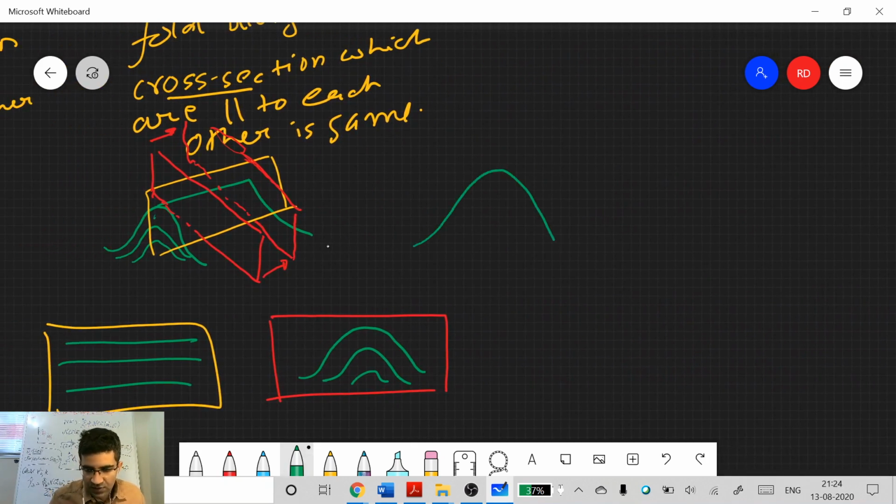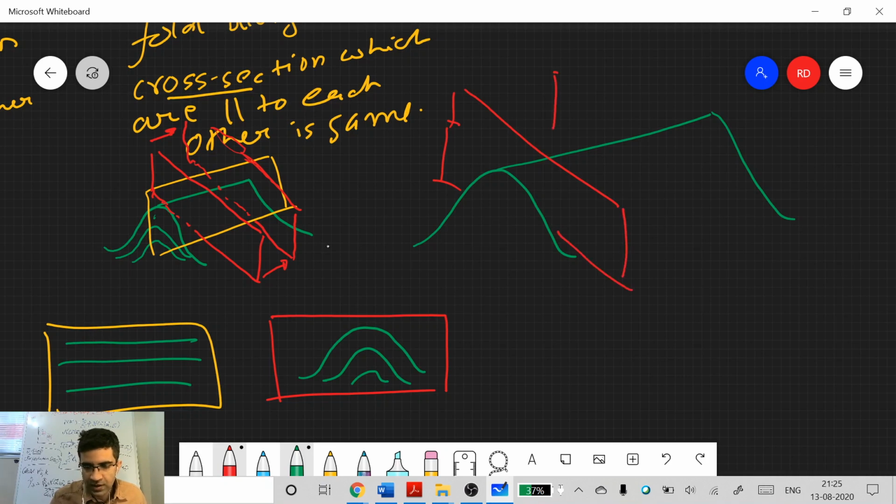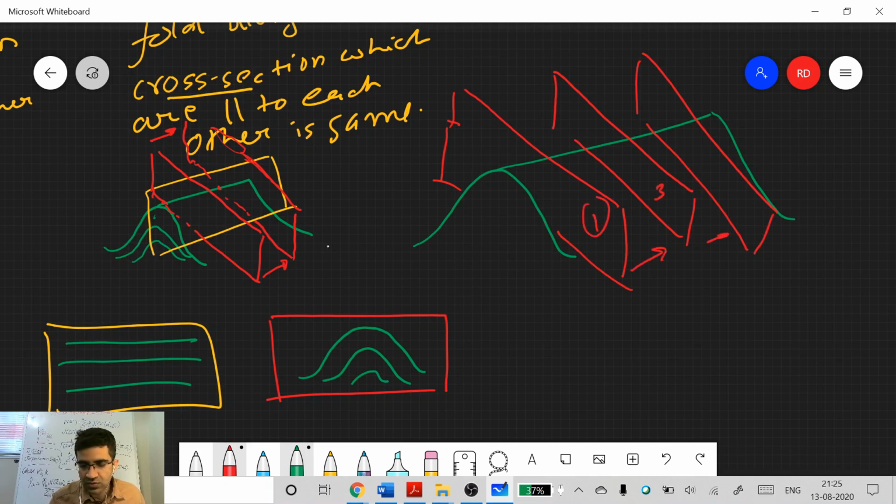Okay, I'll try to draw a nicer figure here. So if you have a fold and you take many cross sections, let's say, which are all parallel to one another, let's say 1, 2, 3, across these three cross sections the shape will remain the same. Maybe it will appear something like this. Okay, does everyone understand this? So the shape will still be like this across all cross sections. Everyone agrees with this?